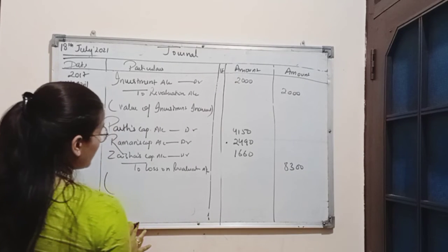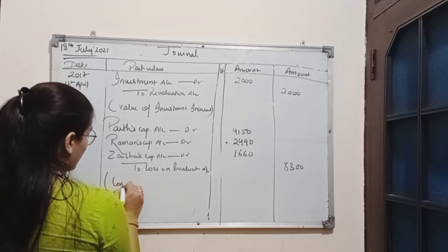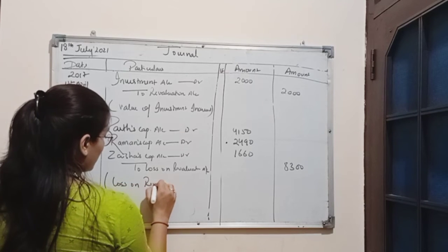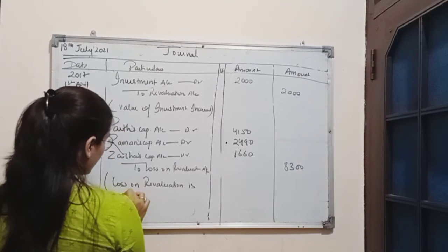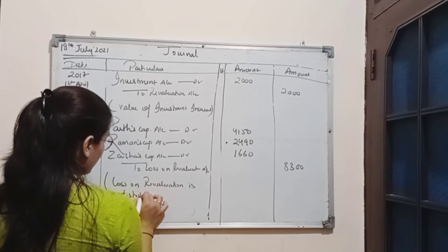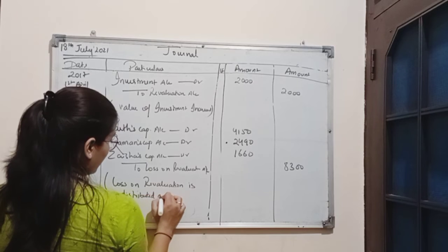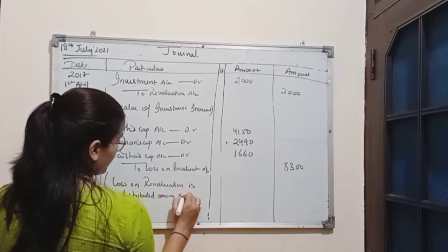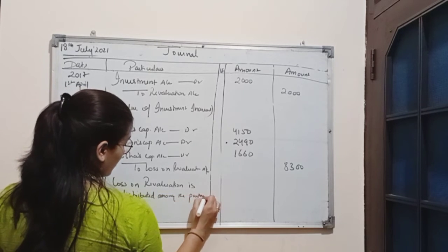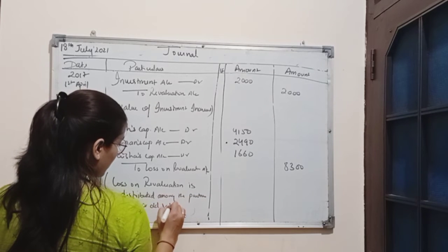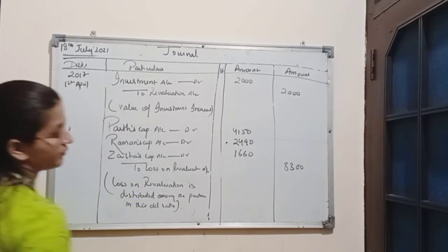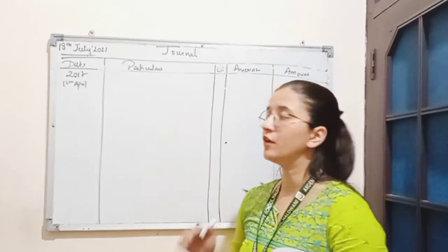Narration for this entry will be: loss on revaluation is distributed among the partners in their old ratio. Now the last adjustment is for goodwill.